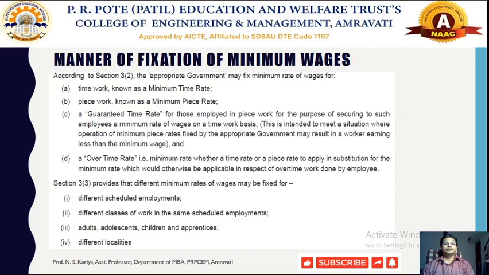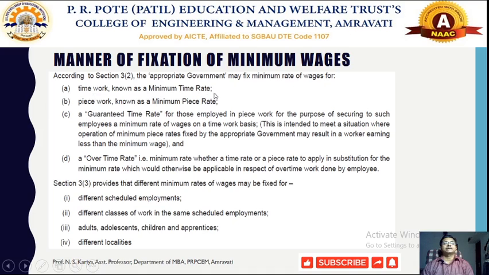The manner of fixation of the minimum wages. Now, what criteria are used to fix the minimum wages, particularly under the Minimum Wages Act 1948? According to section 3(2), the minimum wages are defined on the basis of time of work, that is, minimum time rate.